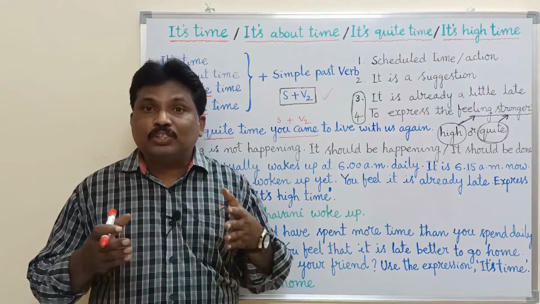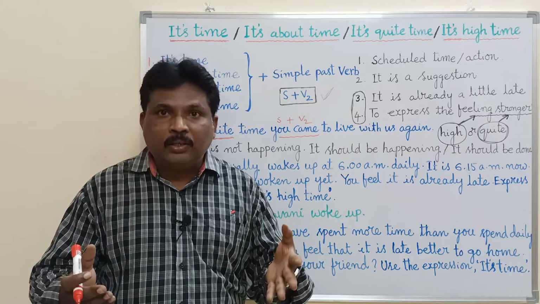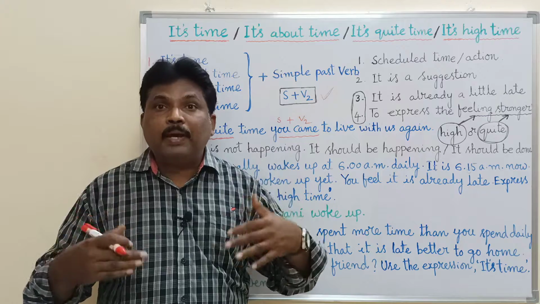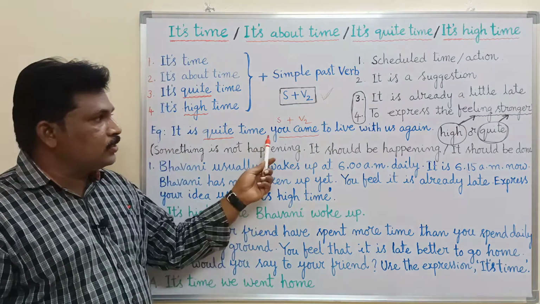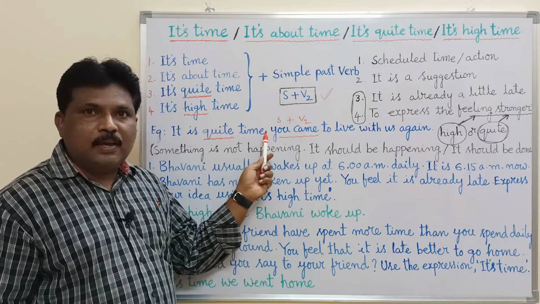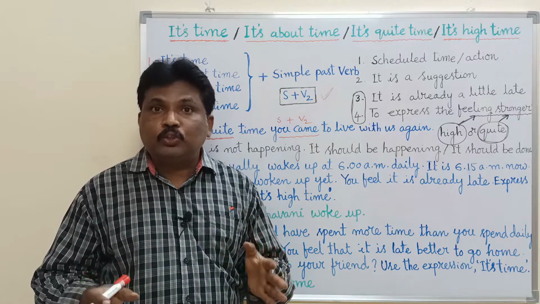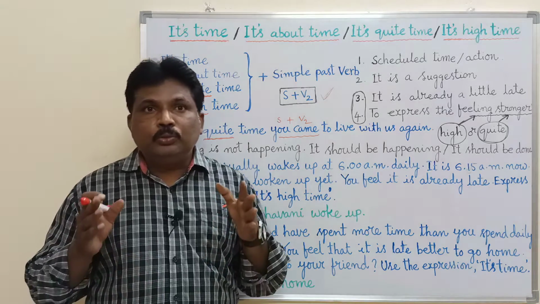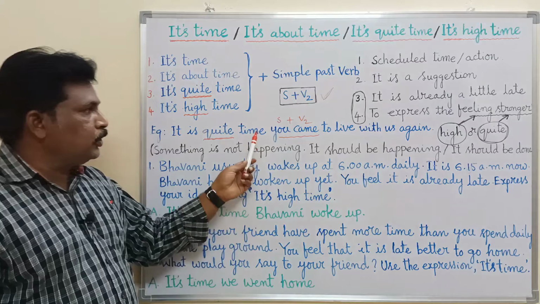So this is a suggestion given by Mrs. Jordan to her father, that is welcoming her father or inviting her father to come back to her house once again to stay with them. In that context, this sentence was used. The reason why I have taken this example is that while reading one-act plays or reading text, we come across this kind of language expressions. So you try to understand the context and the meaning where this expression is used.